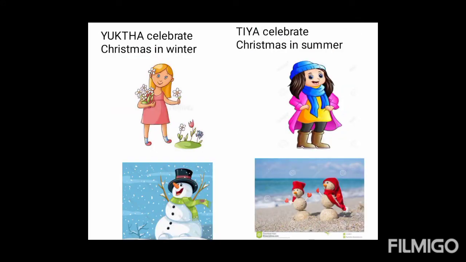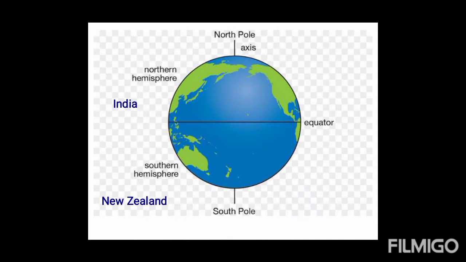Yukta celebrates Christmas in the winter season, but Dia celebrates Christmas in the summer season. They are living on the same earth, but why is there this kind of difference between them? Can you think why? Yes, because they both live in different hemispheres.